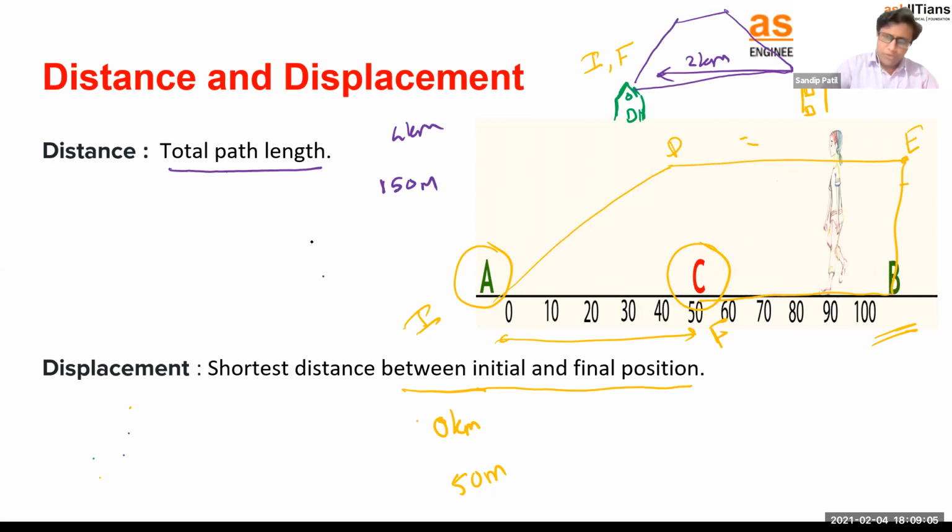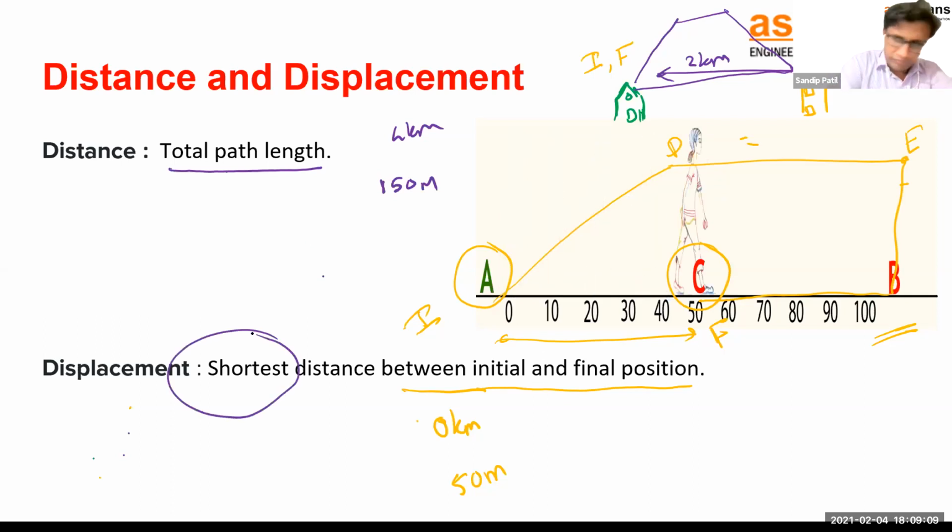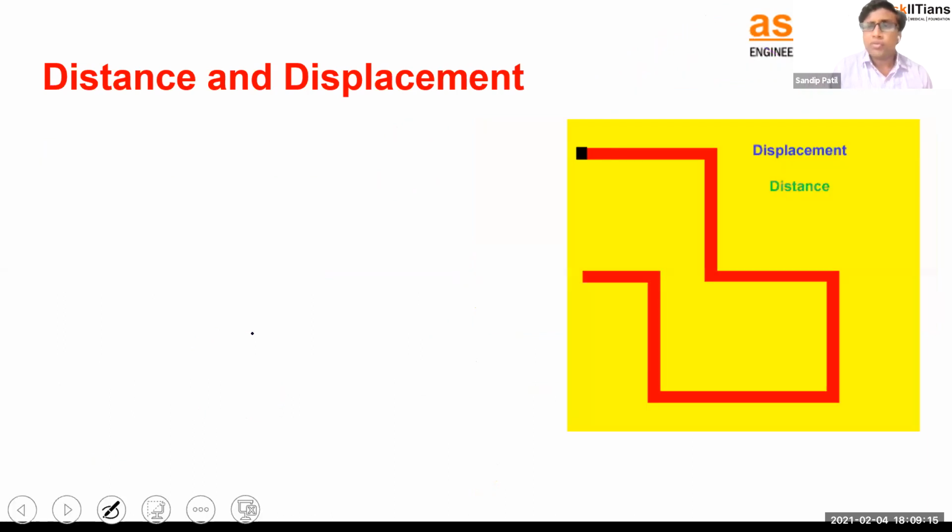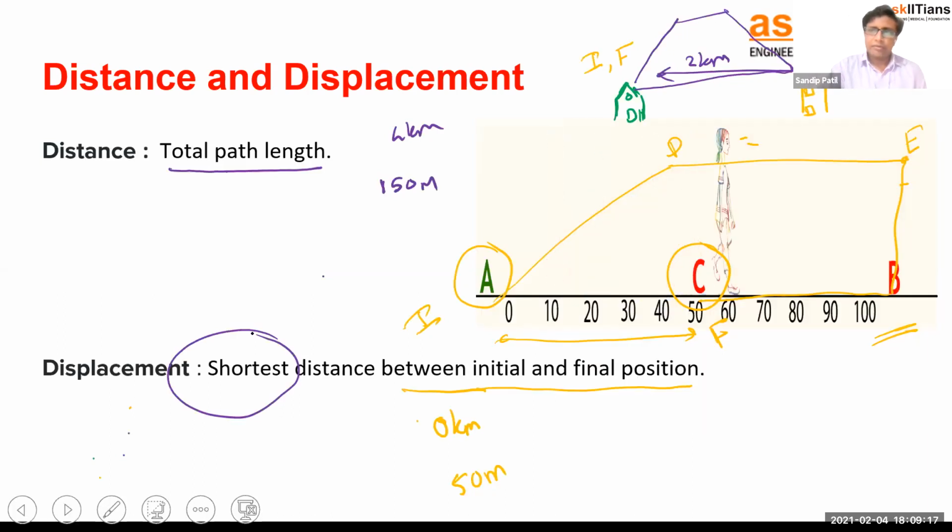Okay. So this is the initial and final point. Why are they saying the shortest distance? This is also an important thing. Why are they saying the shortest distance, right? So for that, let's take one example.